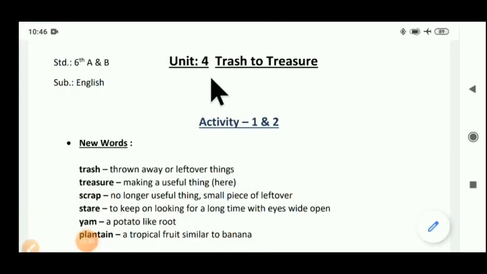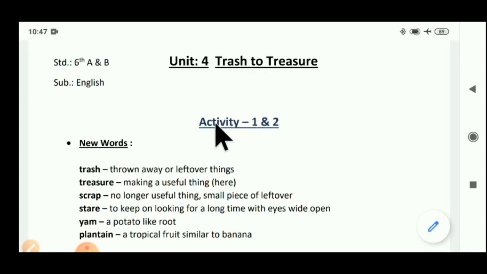Here students, unit number 4, Trace to Treasure, activity number 1 and 2's new words are given here. In your fair notebook, you have to write all the new words. Just give a heading on a new page, unit number 4, Trace to Treasure. After completing unit 3, give the heading unit number 4 on a new page, Trace to Treasure.